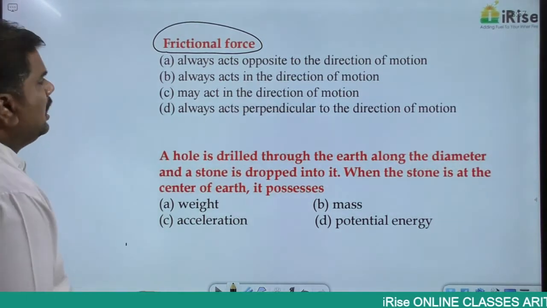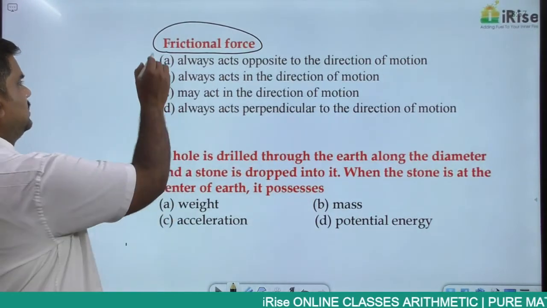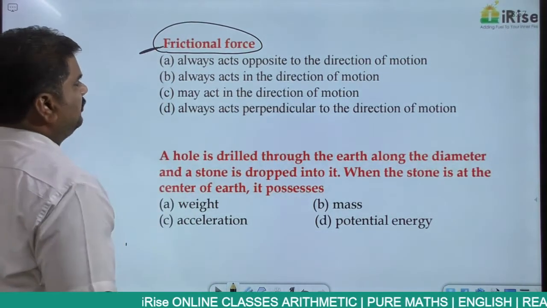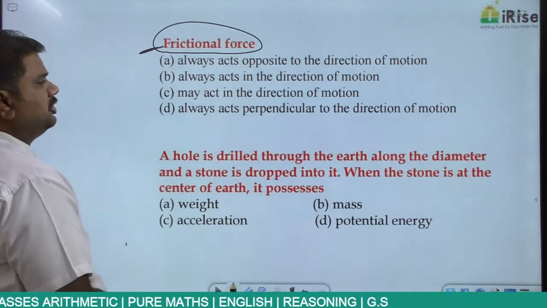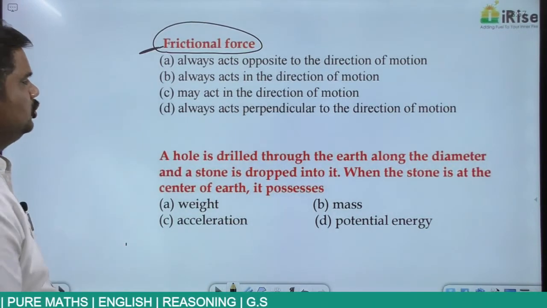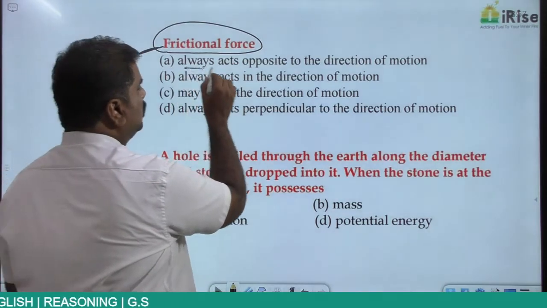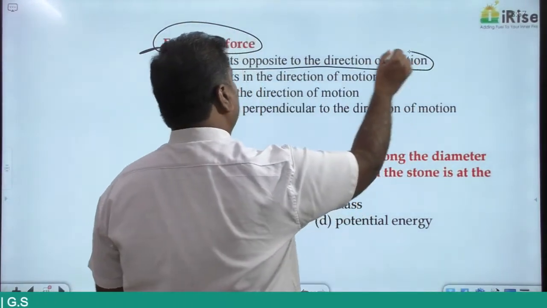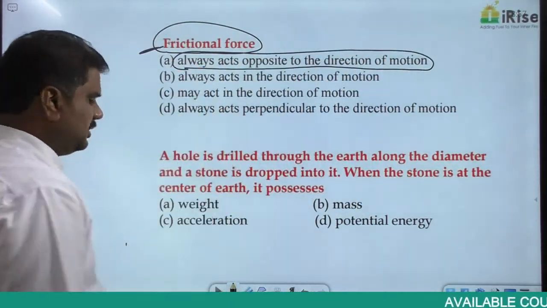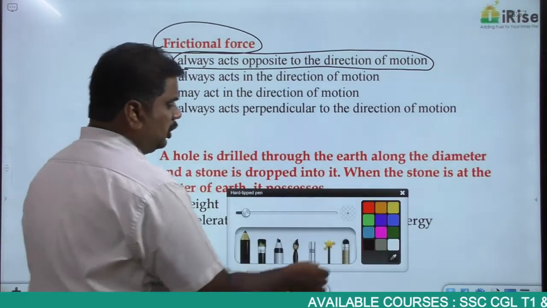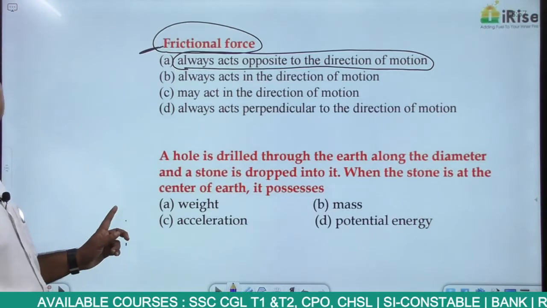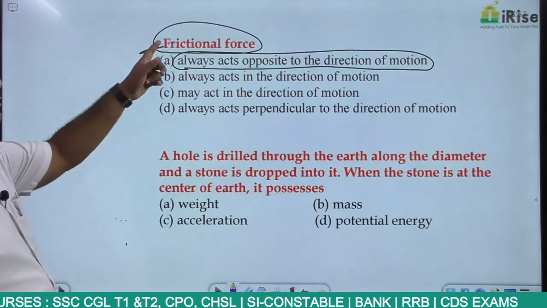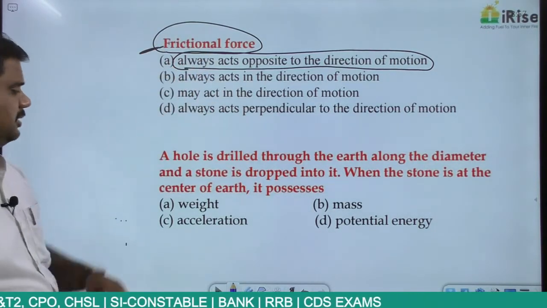But in all the cases, frictional force is always acting in a direction opposite to the direction of motion. It always tries to resist the motion. It is not allowing the object to move from one point to another point. That is the reason why frictional force always acts opposite.